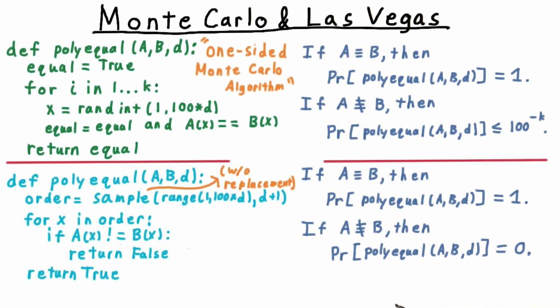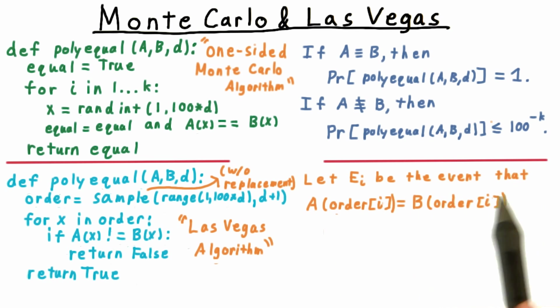This algorithm uses randomization, but nevertheless it always gives a correct answer. If the polynomials are equal, the probability that the algorithm says so is 1. If they're unequal, the probability that it says so is 0. The fact that this algorithm never returns an incorrect answer makes it a Las Vegas algorithm. The randomization can affect the running time, but not the correctness. If the polynomials are equal, the algorithm definitely takes D plus 1 iterations. But when they're unequal, it gets a little more complicated.